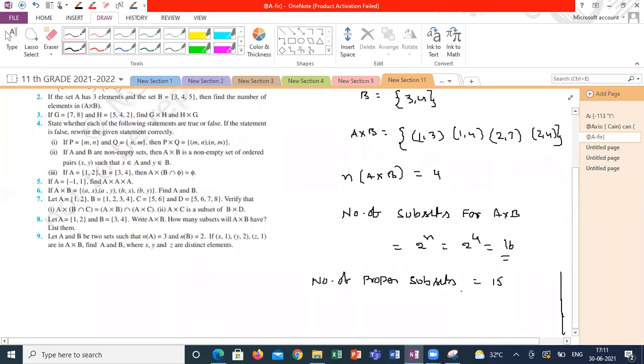Now, the question is, if I am saying 4 comma 1 is an element of A cross B. My question is, is 4 comma 1 an element of A cross B?